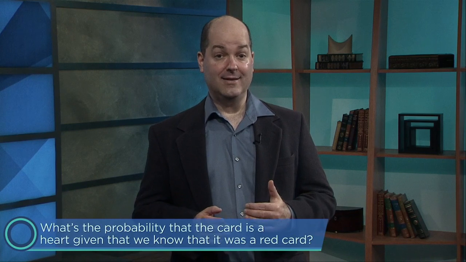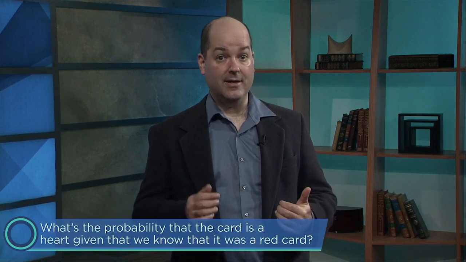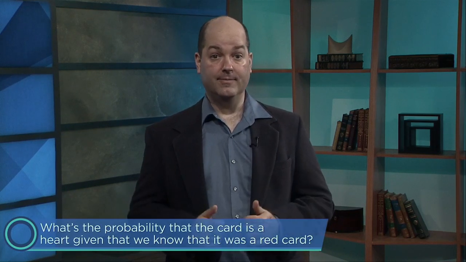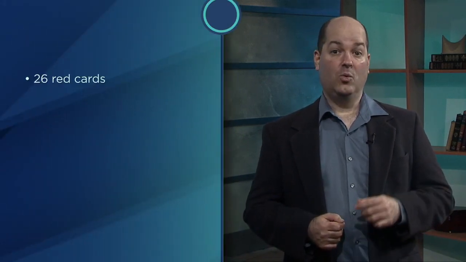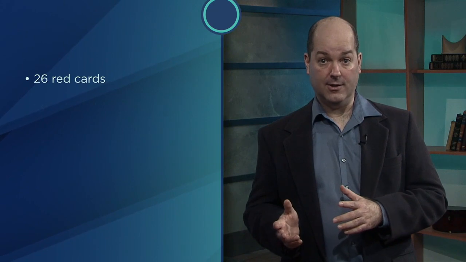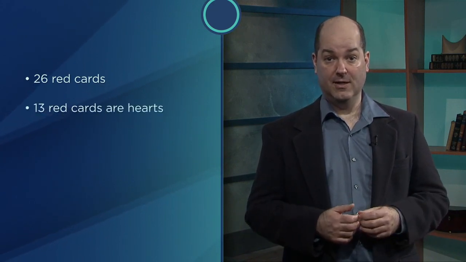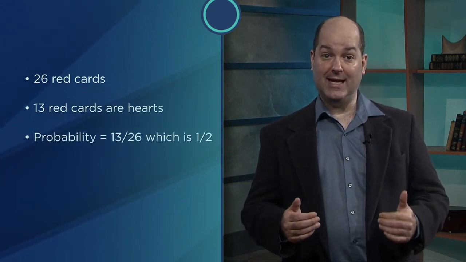Here's a simple example. If we draw one card from a deck, we've just seen that the probability of getting a heart is 1/4. But now suppose I tell you that the chosen card was red. What's the probability that the card is a heart given that we know that it was a red card? That's a different question from before, though still not very difficult. We know there are 26 red cards and that 13 of them are hearts. So the probability is now 13 out of 26, which is 1/2.